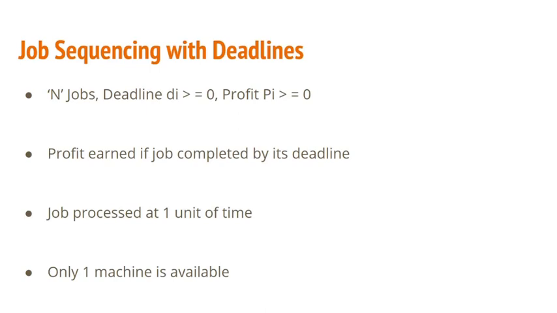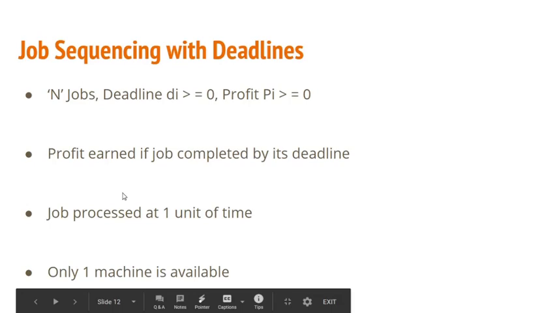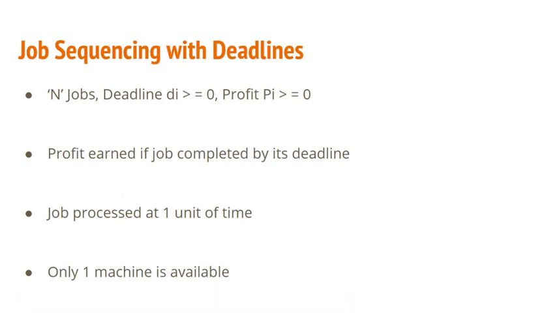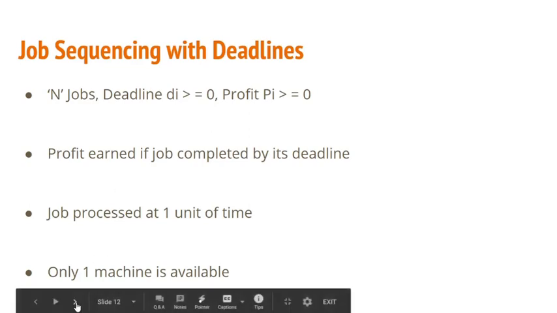So you have to find out the optimal sequence of jobs such that the profit earned will be maximum. You can say that the job sequencing with deadline problem is of the type maximization, because here we are going to maximize the profit. So this is what the problem is.